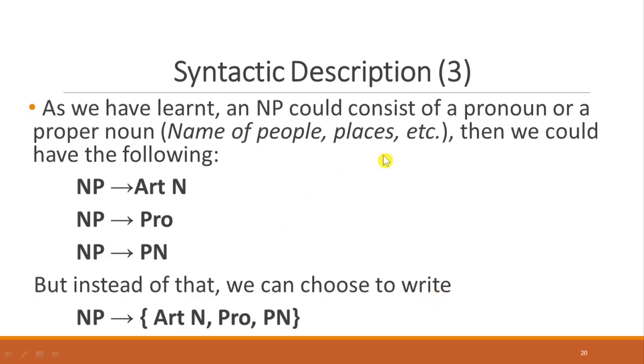As we have learned, a noun phrase can consist of a pronoun or proper noun. Proper noun will refer to the name of places or the name of people. Then we could have the following deep structure like noun phrase, not only article and noun, but it also refers to pronoun. It can be proper noun as well. Instead, we can write in such a way, noun phrase, so the possible choice can be this one, article noun, can be pronoun or can be proper noun. So either one among these can be formed as noun phrase.